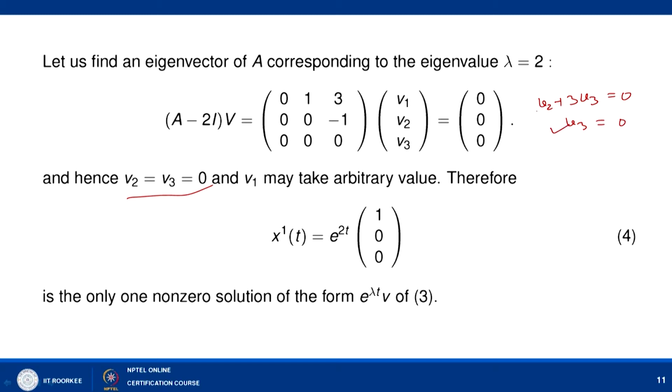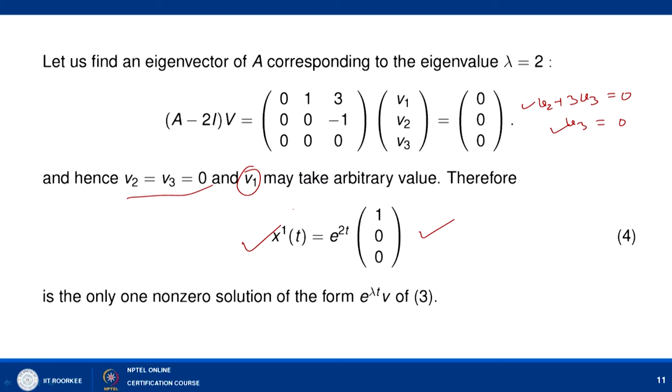So v3 equal to 0 implies that v2 is equal to 0. We have only one arbitrary value, that is v1, which may be taken as 1 0 0. One solution of the form e to the power lambda t v is then x1(t) equal to e to the power 2t times (1, 0, 0).